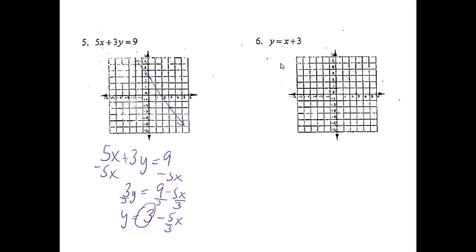Right, number 6, y equals x plus 3. There's nothing in front of the x, so I'm actually going to put a 1, and I'll also put a 1 underneath it as well. I'm going to circle the number that doesn't have the x on it, so I know my starting point is 3. So I'm going to start at 3 on the y-axis, and then from here, since my slope is 1 over 1, I'm going to go up 1 and then over 1. And then we can go ahead and draw our graph.